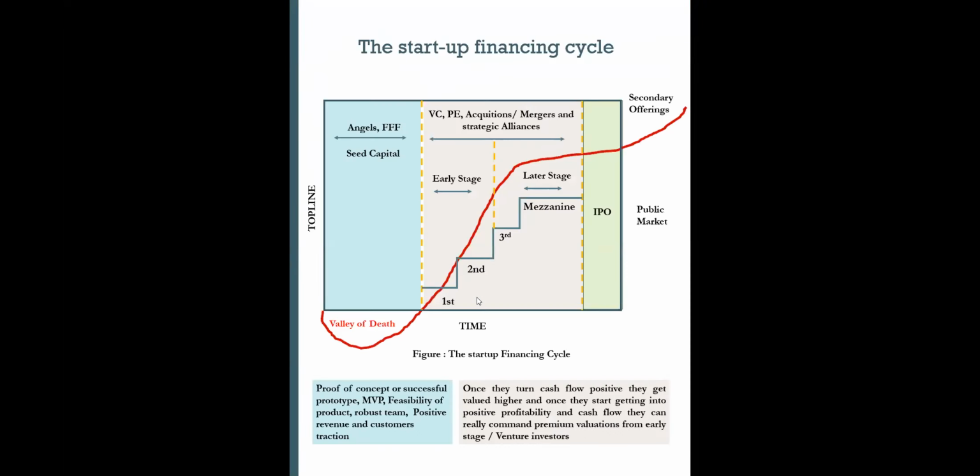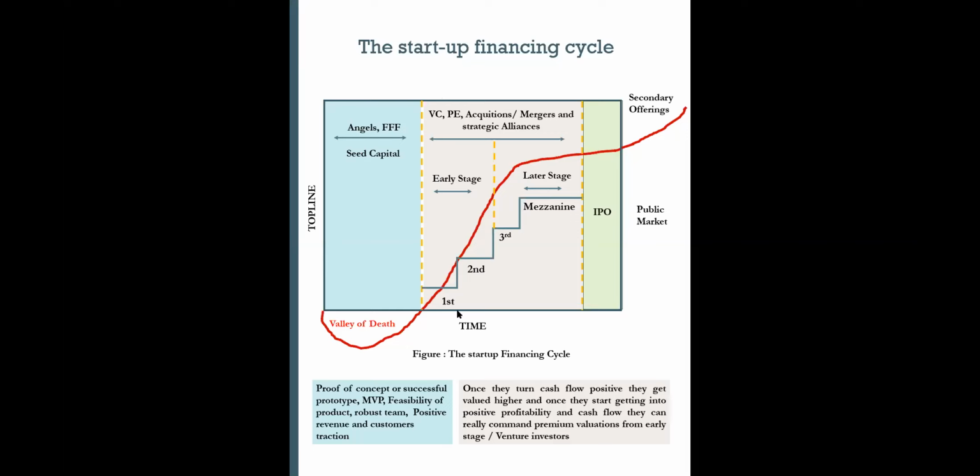See, if you are an angel investor who has invested in a startup company, right? What's your potential exit, right? Your potential exit will definitely not be an IPO, right? You can't target the IPO market from a seed capital investment point of view, right? So definitely your exit will be an investment from another VC fund, where the other VC will invest to give you an exit, right? So these are the step ladders, right?